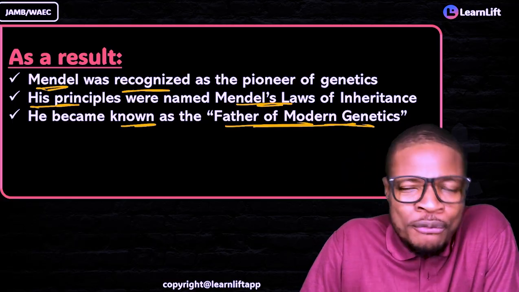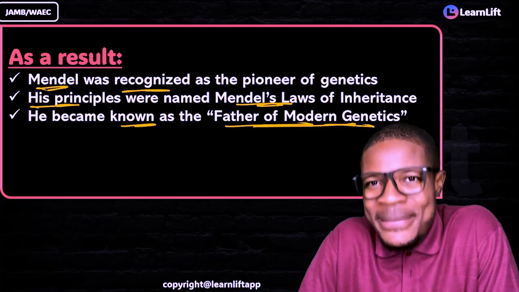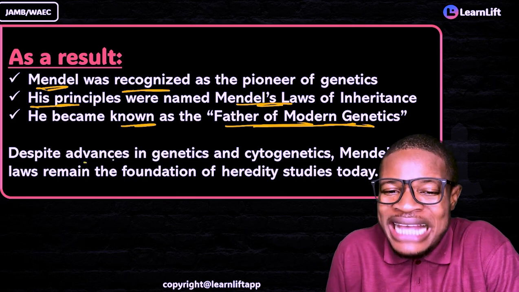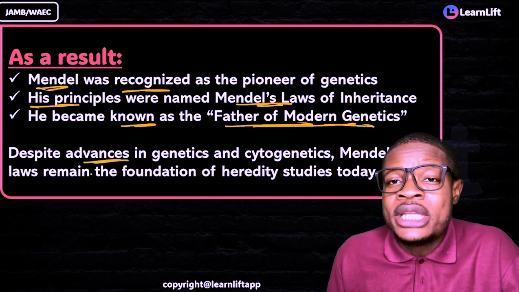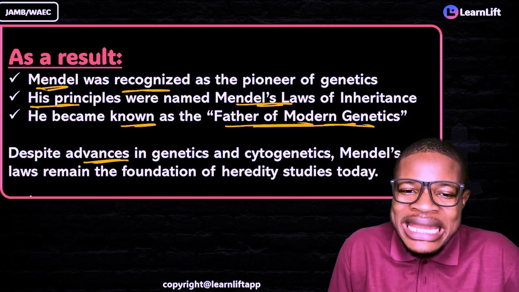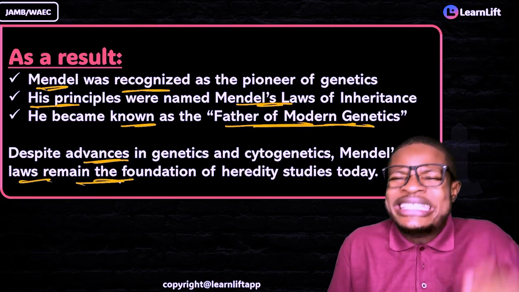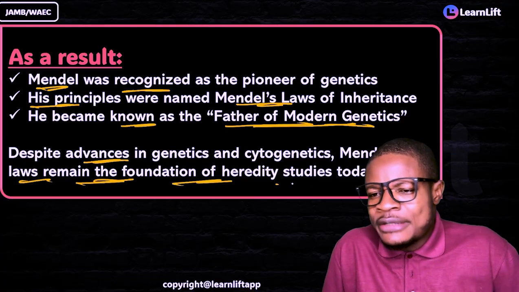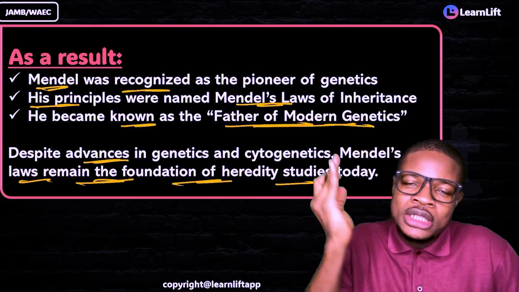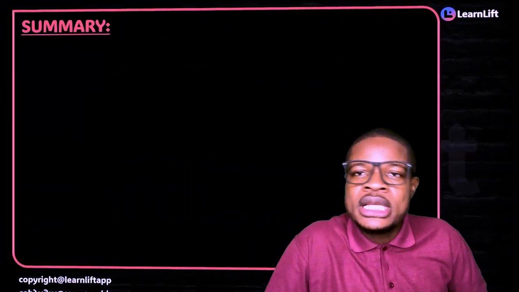Despite the many advances in genetics and cytology over the years, Mendel's laws remain the foundation of heredity and variation. So Mendel is the father of what? Genetics. You get this very fast and you understand it.